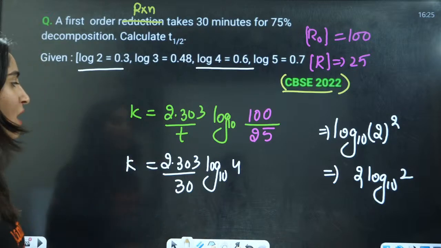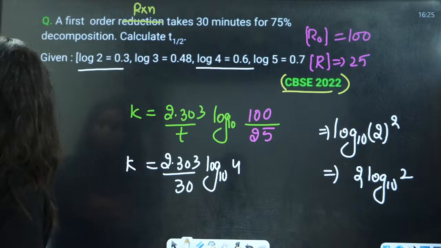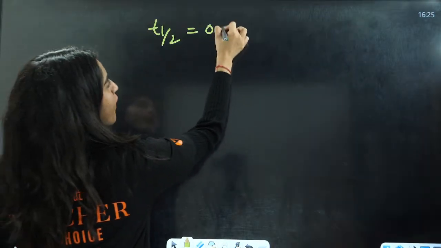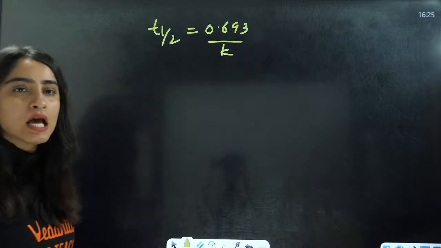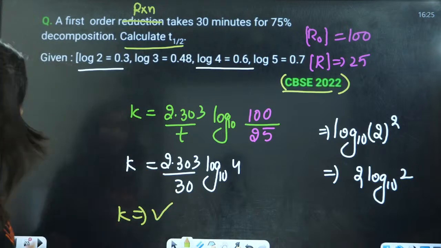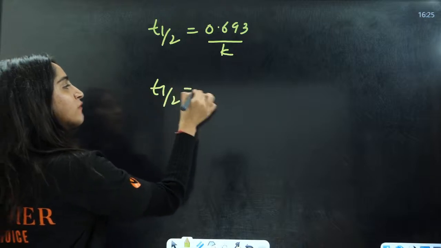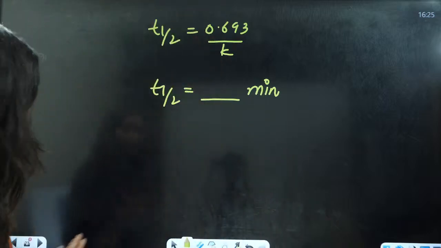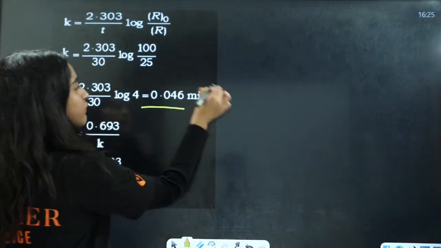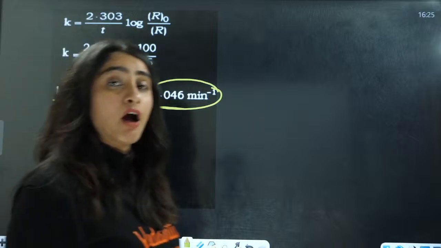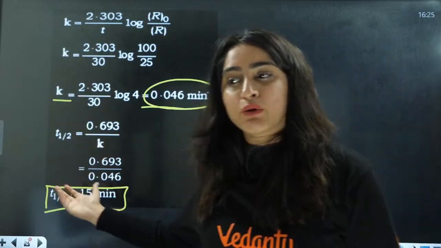So just calculate the value of K here. After calculating the value of K, put it in, because they have asked you the value of t half. For a first order reaction, t half is equal to 0.693 divided by K. After calculating K from this side, put the value of K into this one and you will have the value of t half in minutes. Now let us see the formula here. K will be 0.0446 per minute, and after applying the formula you will have t half to be 15 minutes. You can do the calculation yourself.